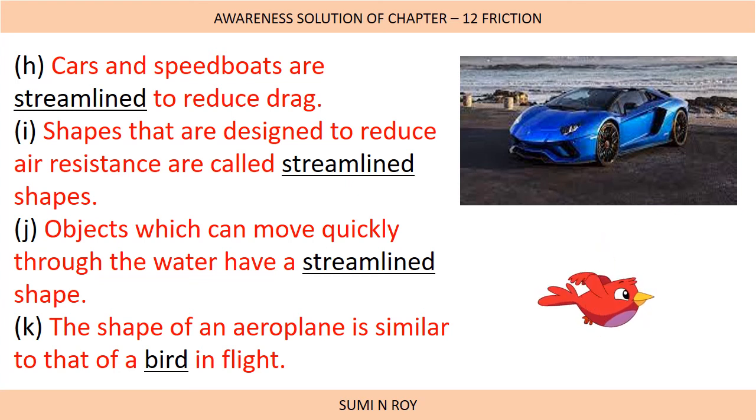They are given a special shape called streamlined shape to reduce drag. Next, shapes that are designed to reduce air resistance are called dash shapes. The shapes that are designed to reduce air resistance are called streamlined shapes. Next, objects which can move quickly through water have a dash shape. Again, they have a streamlined shape.